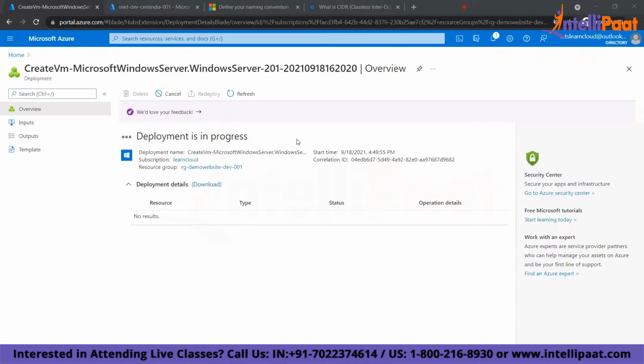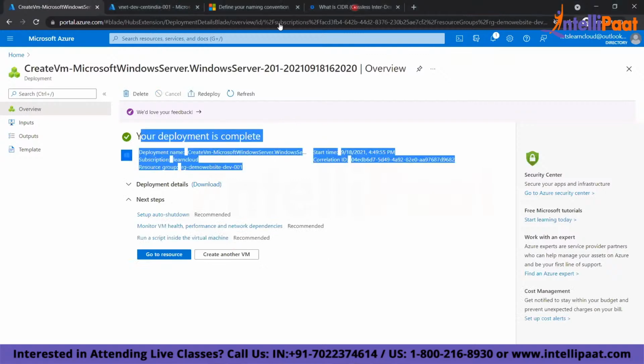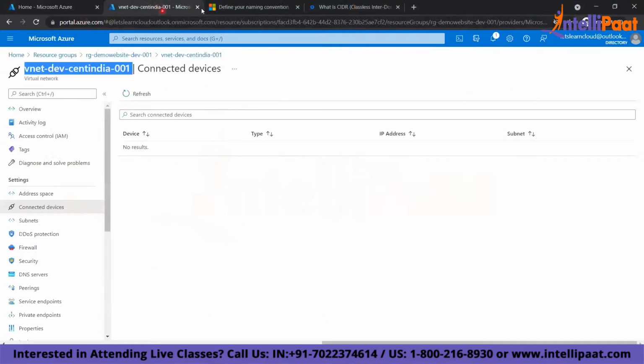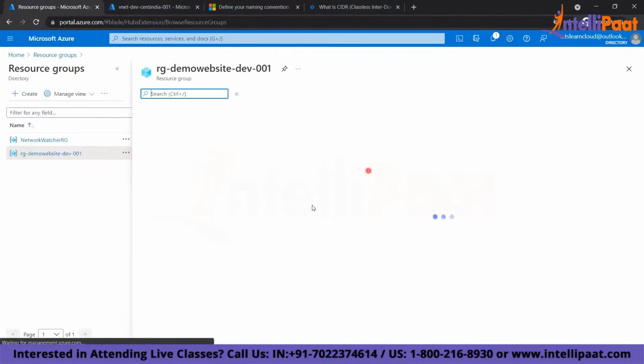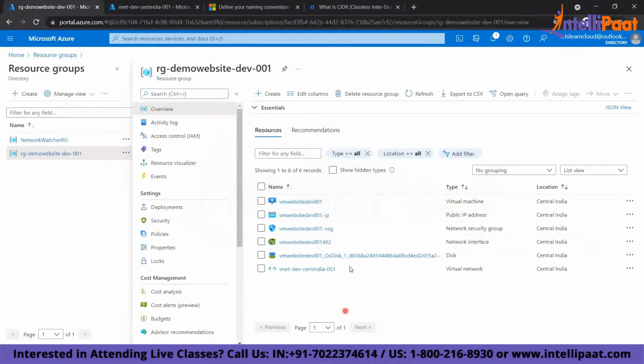Now you see the deployment is completed, right? Now if I go to my resource group, earlier this resource group was empty. Now if I go to my resource group, can I see what all it has created? Virtual machine, IP, network interface, disk, and virtual network. We'll discuss this a little bit in detail later on.